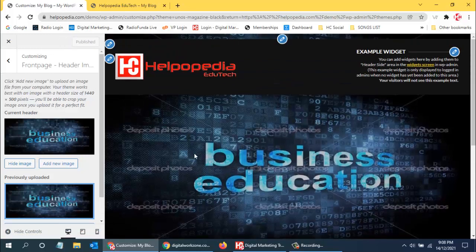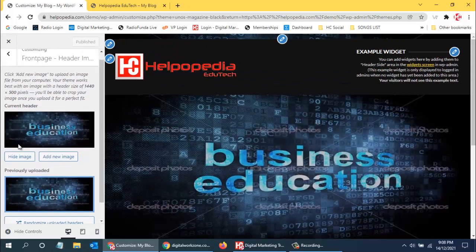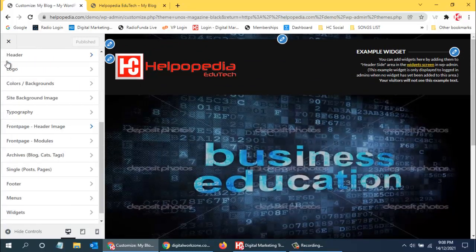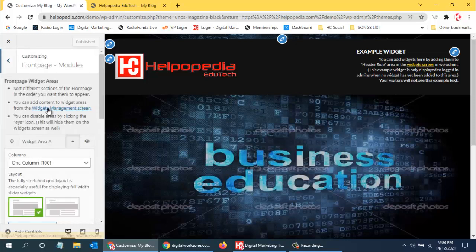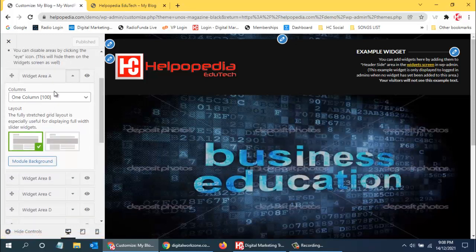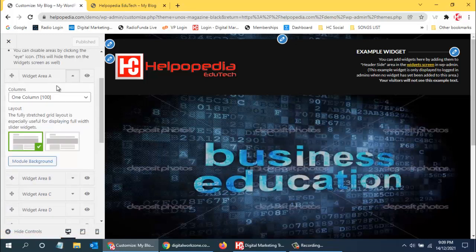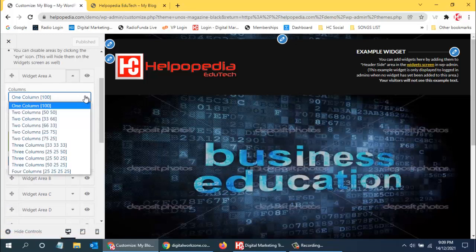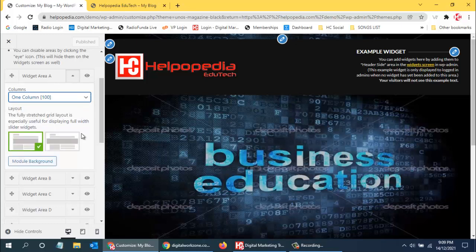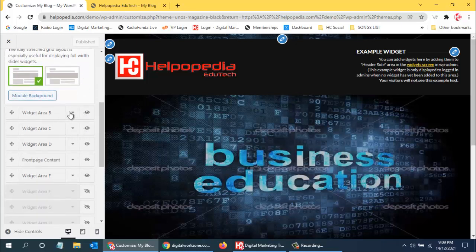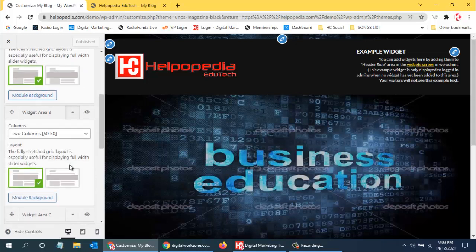So like this, we have background image. This is front page header image, then front page modules. So whatever modules you want. I mean, every theme will have different modules, widgets and options. So it is not necessary that every theme will have the same thing. So this is just in case, you can just go and check.